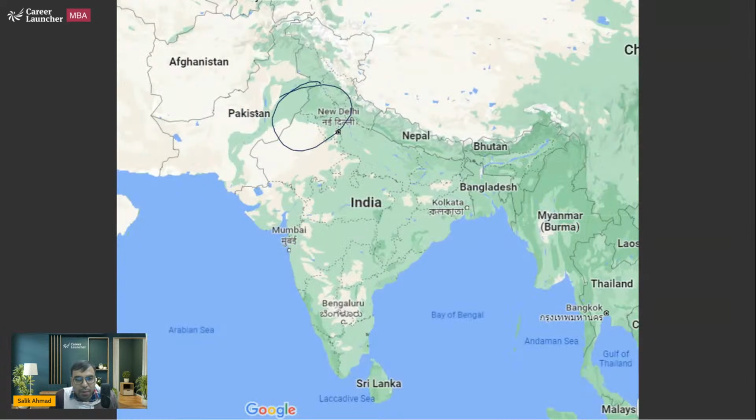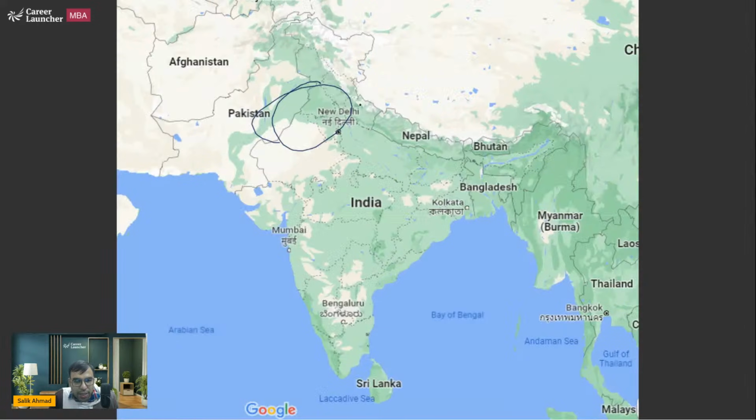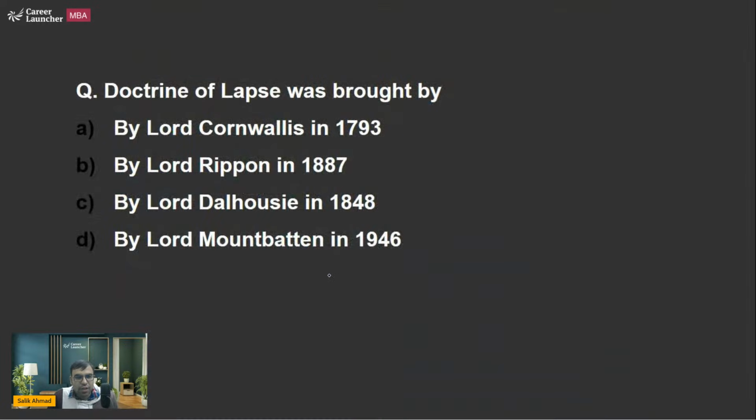Okay, so this region, the Punjab, Haryana region. See what is written: Central India and Punjab, UP, Northwest. Accha, Central India also. So roughly like this. This is the Mahalwari settlement. Okay, that is what you should be knowing.